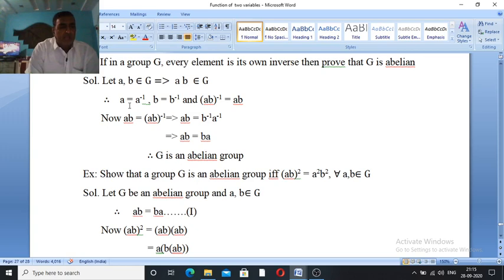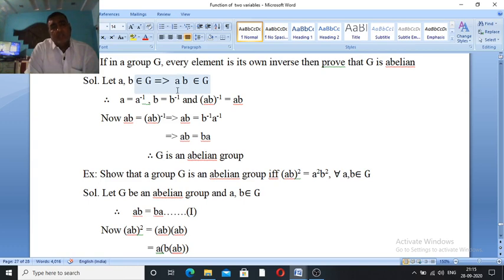Every element is its own inverse. It is given. Therefore, A is equal to A inverse, B is equal to B inverse, and similarly AB belongs to G. G is a group, so it satisfies the closure law, that is the binary operation.